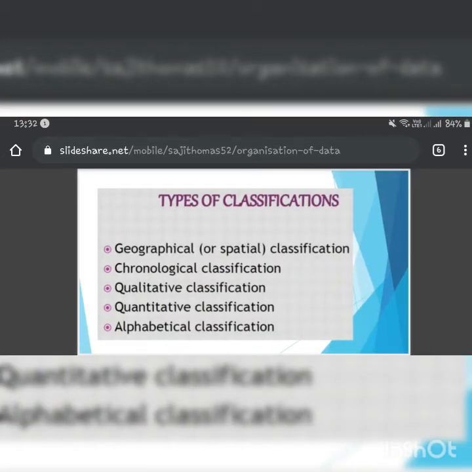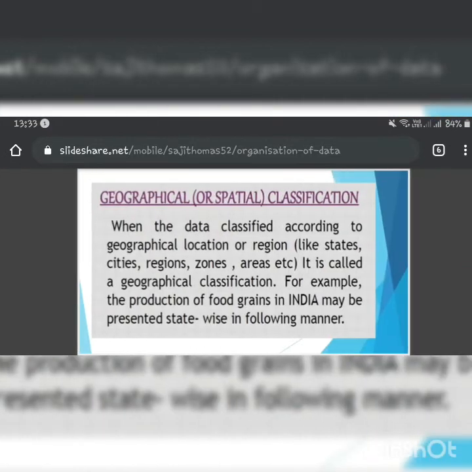Now see, when you will go through the chapter, you will come across these topics. First of all, these are the types of classification which you will study further. Geographical means it will be related to the place, particular place or area, and on that basis you have to make the classification. Chronological classification, qualitative, quantitative and alphabetical. These are the classification which we will learn.